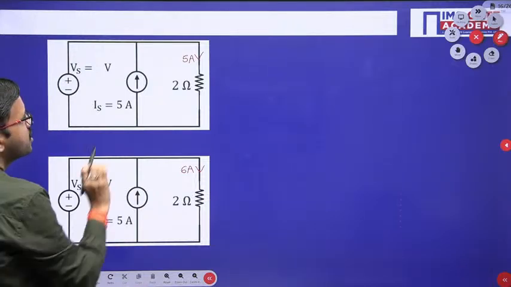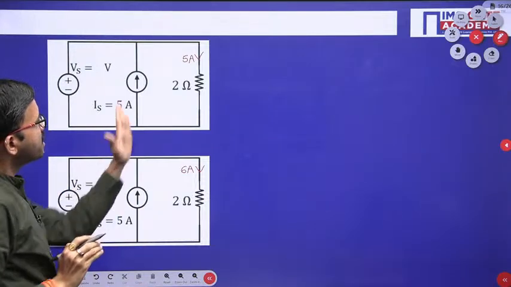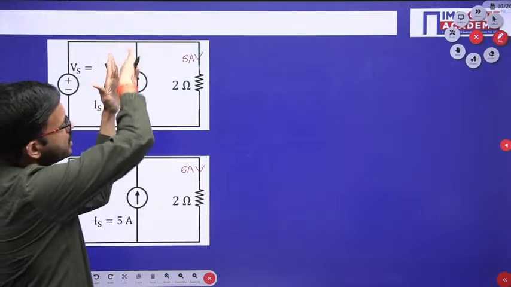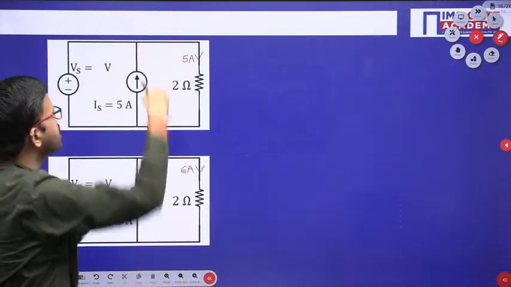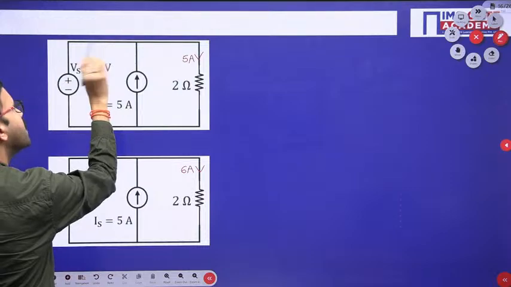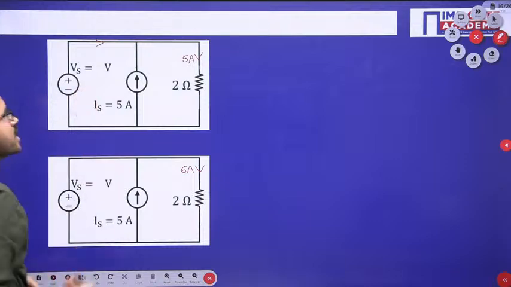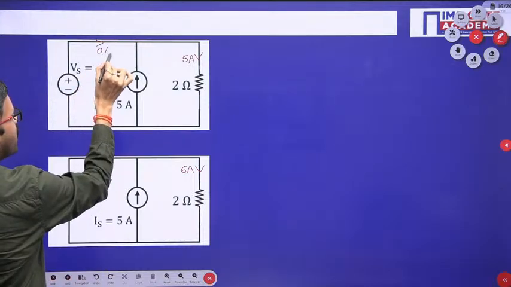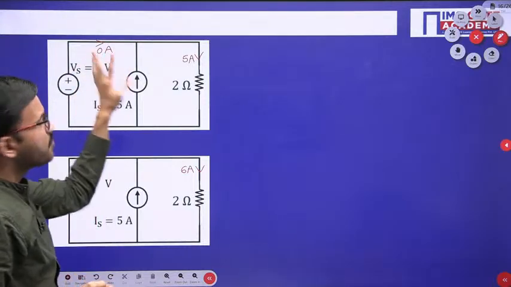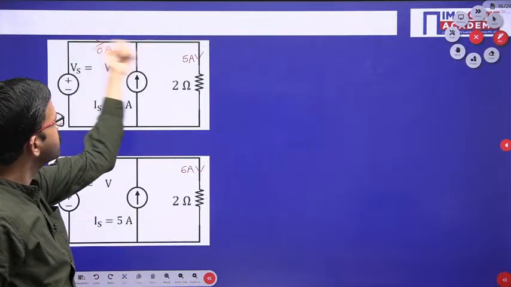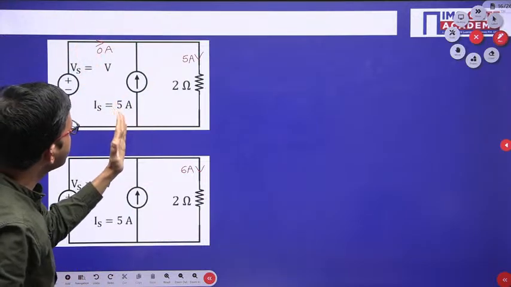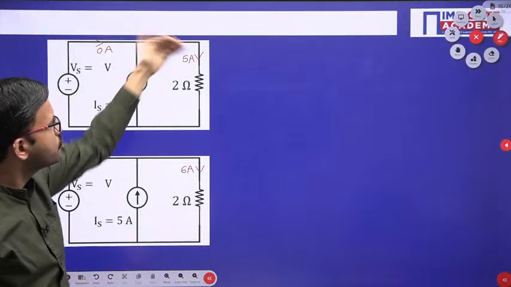Okay, now in this case what is happening? 5 ampere current is coming like this, and the entire 5 ampere is flowing like this. That means in this particular branch, any direction you can consider. If you want, you can consider like this, or if you want, you can consider another way, no problem. So accordingly you are getting 0 ampere. In this direction or in the opposite direction, no problem, because whatever 5 ampere is coming, the entire 5 ampere is going like this.